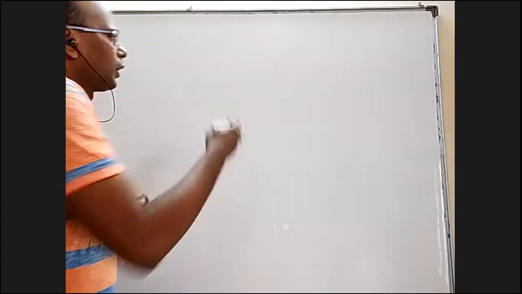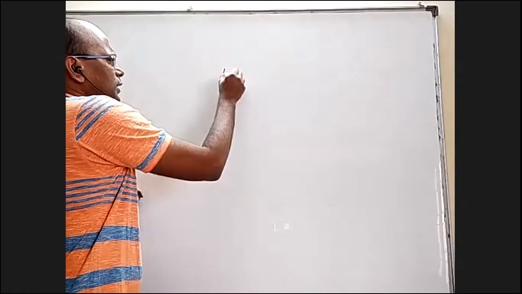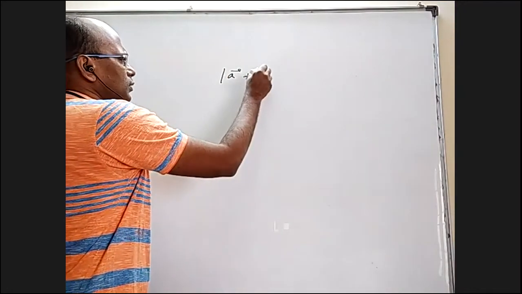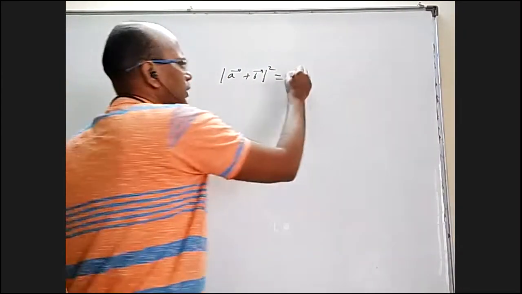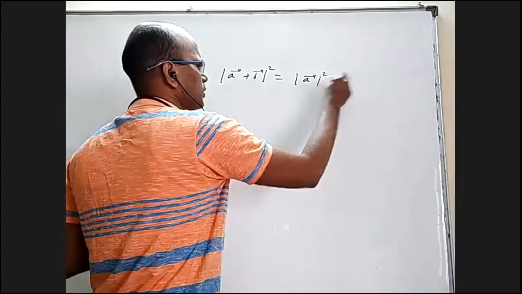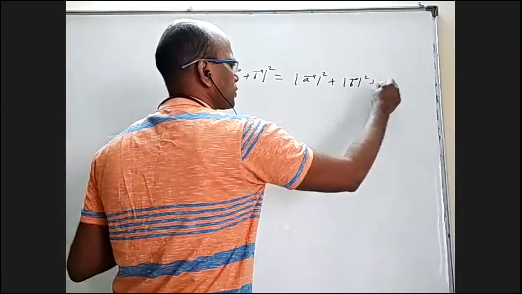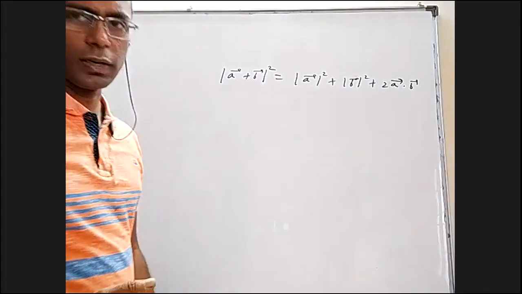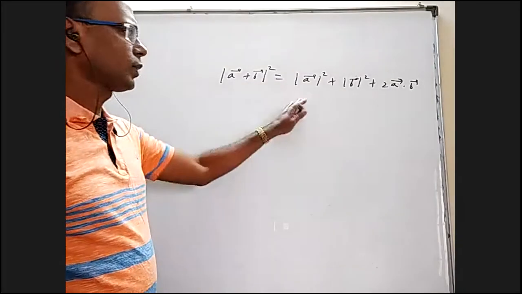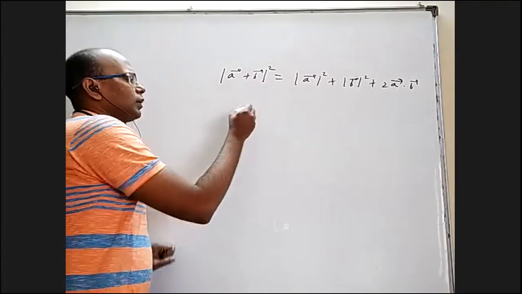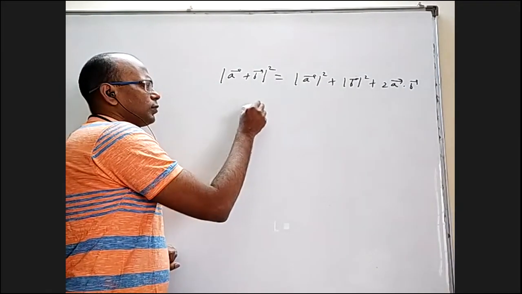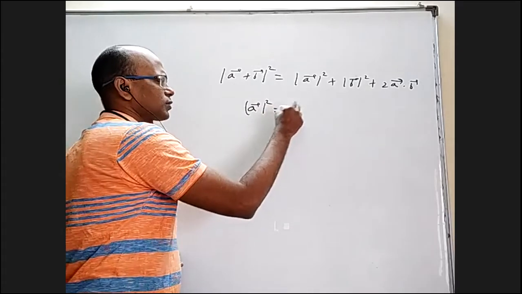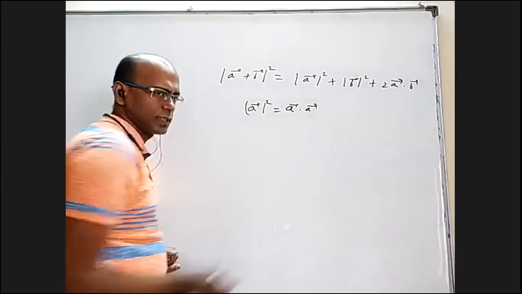All right. Anyway, mod A bar plus B bar whole square. The formula is mod A bar square plus mod B bar square plus 2 A dot B. It looks somewhat like the regular A plus B whole square formula. But how this is derived is, we know that mod A bar square is actually A bar dot A bar, we discussed in the beginning.